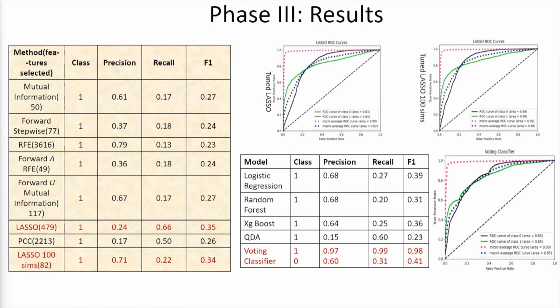This is the result from the previous phase. As we can see, the baseline lasso is selecting over 400 features and has an F1 score of 35%. On the other hand, the lasso 100 simulations is just selecting 82 variables and has a very comparable F1 score. Talking about the voting classifier, it has an F1 score of 41%, which is the best among all the previous phases. One other thing to note over here is that the recall has significantly improved from the previous phases.